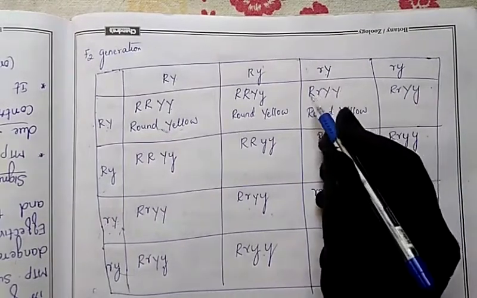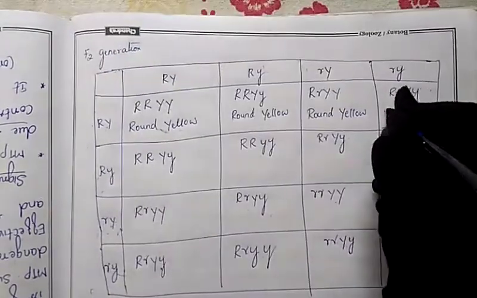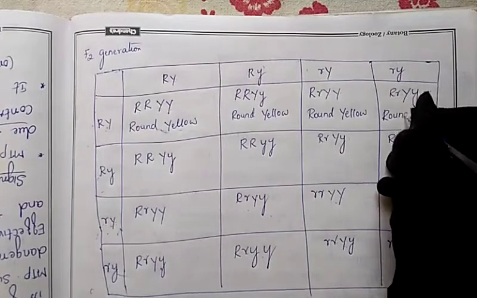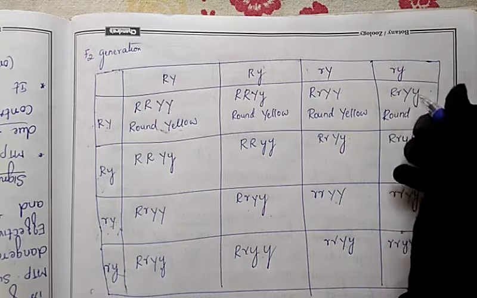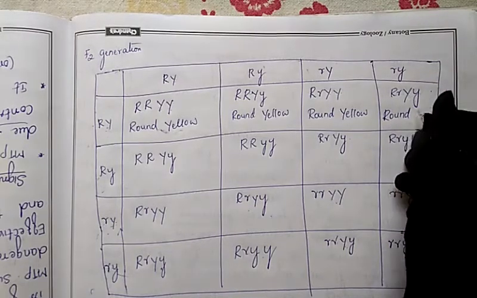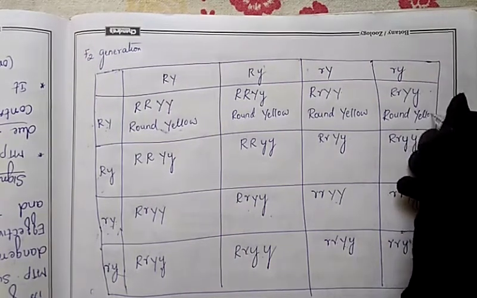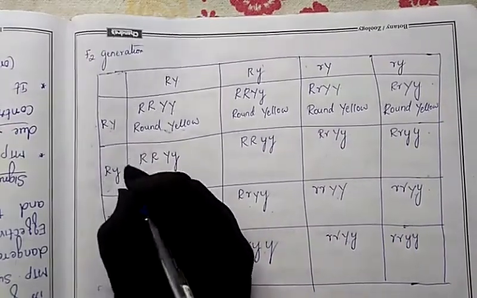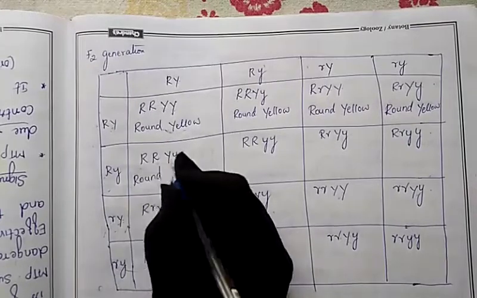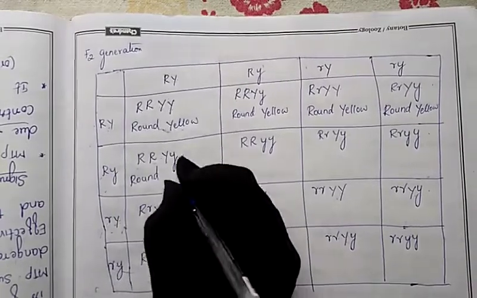Next, capital R, small r. Just now I said capital R, small r means round. Who is dominant? Capital R is dominant. So capital R is holding the round. Next, capital Y, small y means yellow color. Next, capital R means round. Capital Y, small y means yellow.